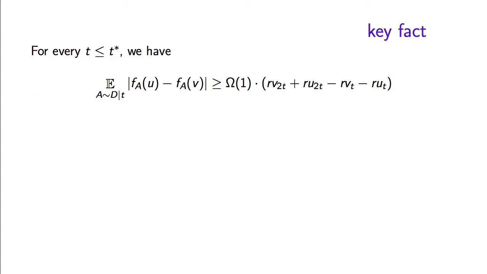Now, given those definitions, here will be the key lemma in the proof.